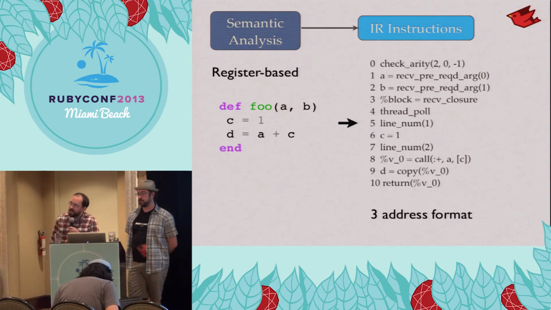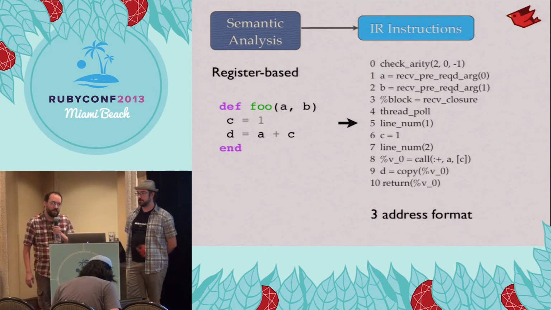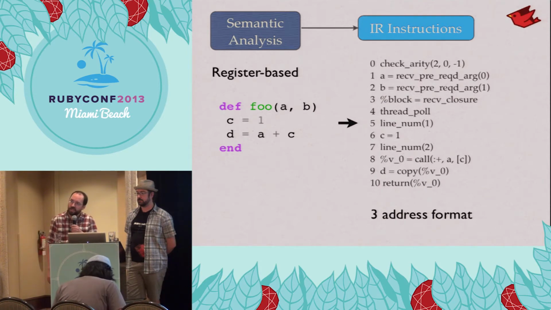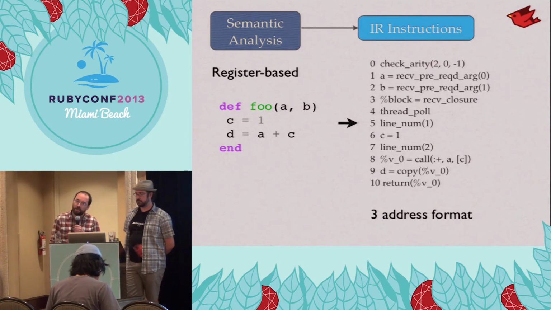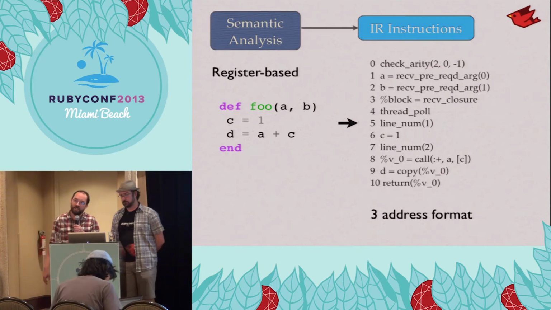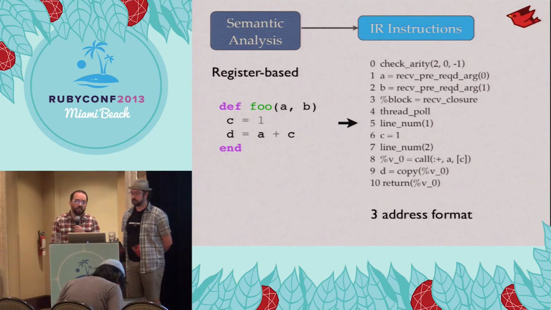So here's our first look at what the instructions are. I'll just go down a few of these. At the very top, we make sure that there's 2 required arguments with check arity. The next 3 instructions, we assign the parameters A, B, but then we also assign the closure in case someone actually supplied a block to it.